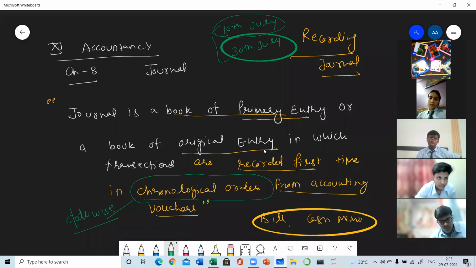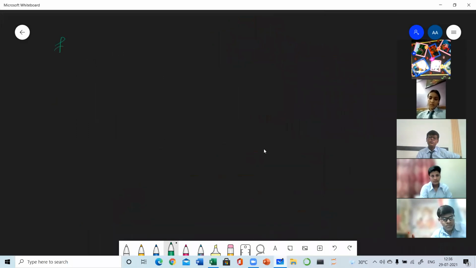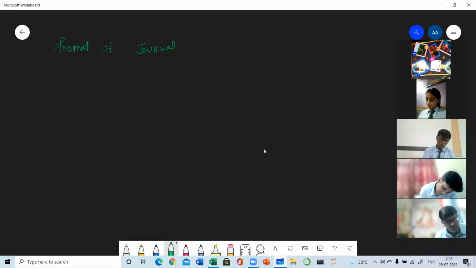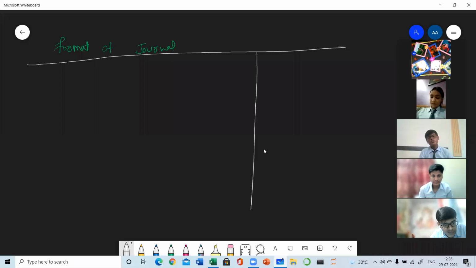Next is the format of journal, and in that format I will be explaining the other things also in relation to journal. Make the format. All the journal entries you have to pass in this format only. Clear? So format of journal. Yes, format of journal I am drawing. You also need to draw the same format.